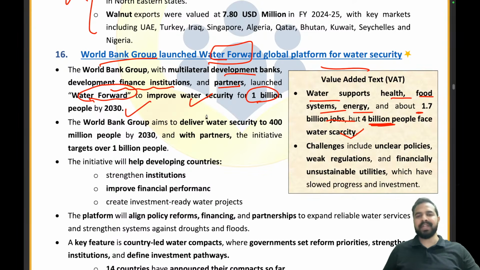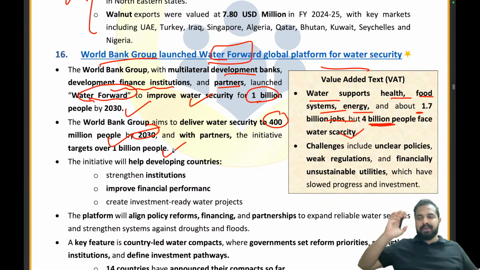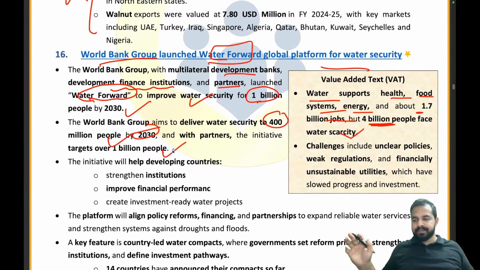See my dear friends, let me tell you that World Bank on its own will be helping 400 million people by 2030. But when it is working with the other organizations, then it will be targeting 1 billion people. Clear? When it is working only on its own, 400 million people will be helped by the Water Forward initiative of the World Bank Group, right?